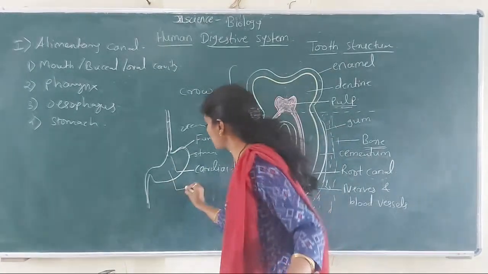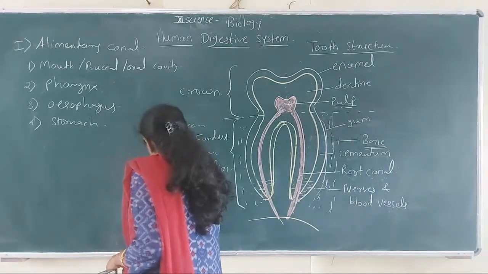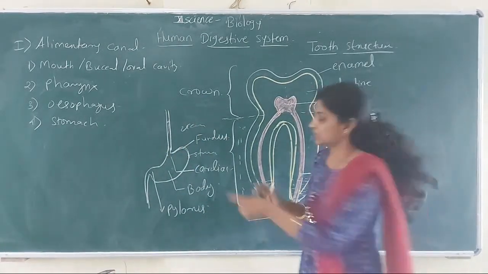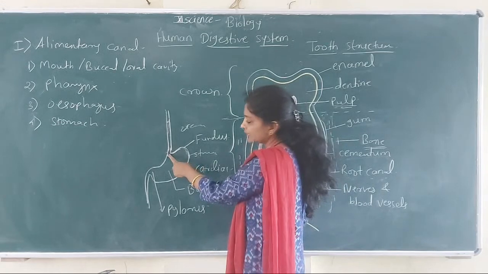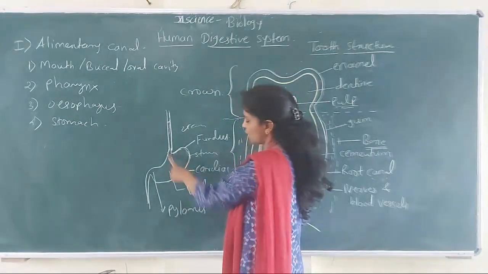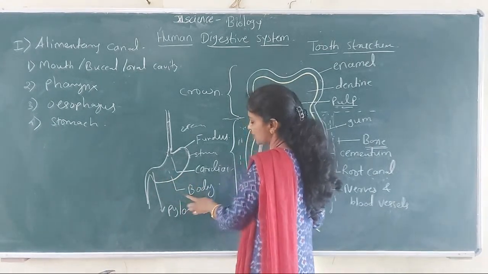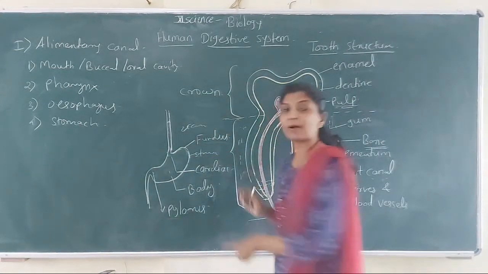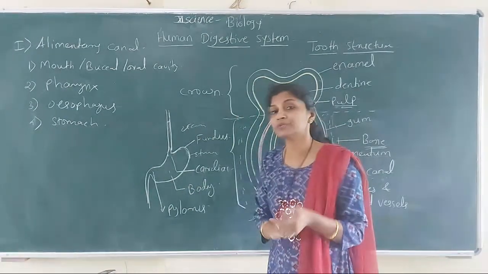Then the middle large part is called the body, and the last part of the stomach is called the pylorus, which continues as the duodenum, which is part of the small intestine.